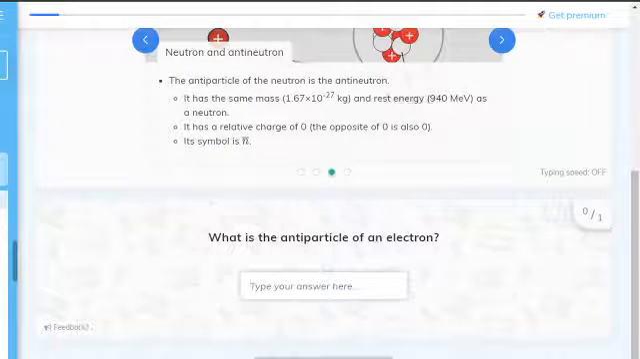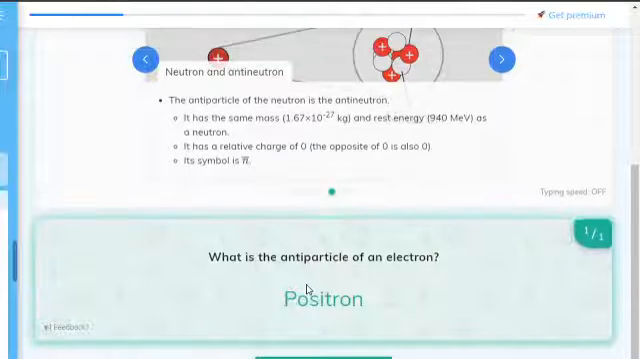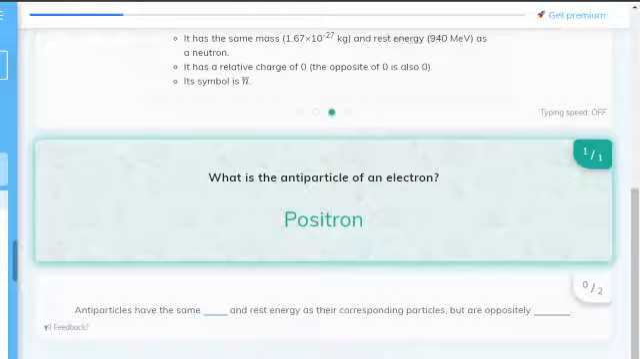The antiparticles that you need to know of are antiprotons, positrons, antineutrinos, and antineutrons. So, what's the antiparticle of an electron? That is a positron. Yes, it is. Antiparticles have the same mass and rest energy as their corresponding particles, but are oppositely charged.